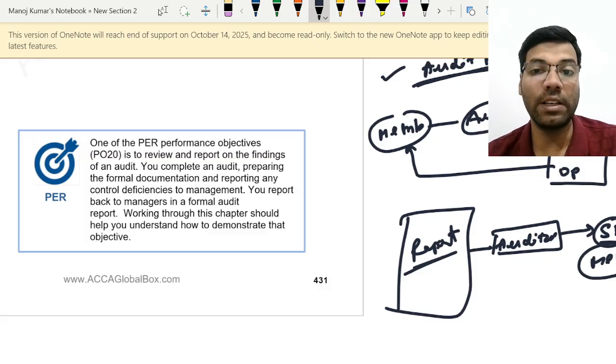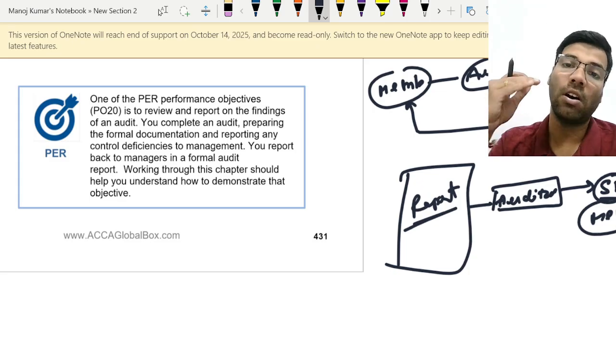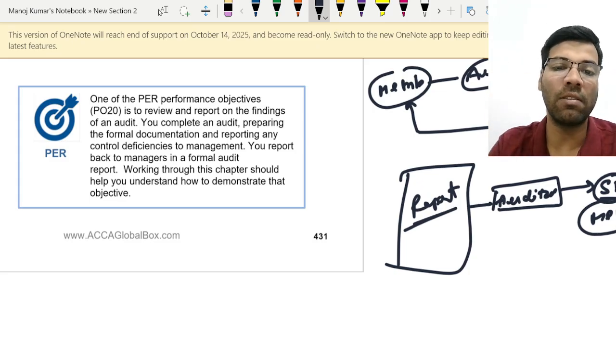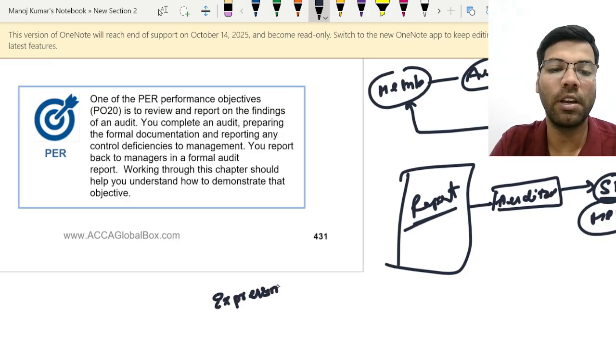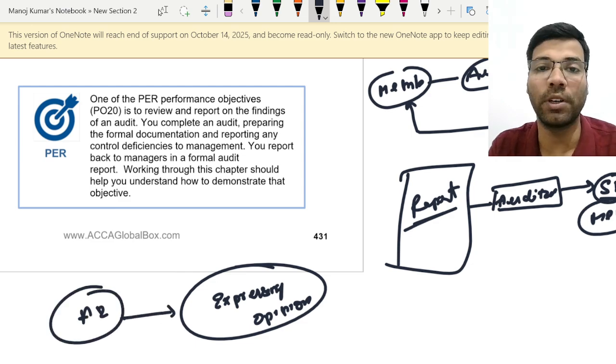So this is the context that you should understand in which audit reporting is made. Now see, audit reporting in simple language is nothing but expressing an opinion, right? Audit reporting is nothing but the expression of the opinion. Now, can you give the opinion as you want?